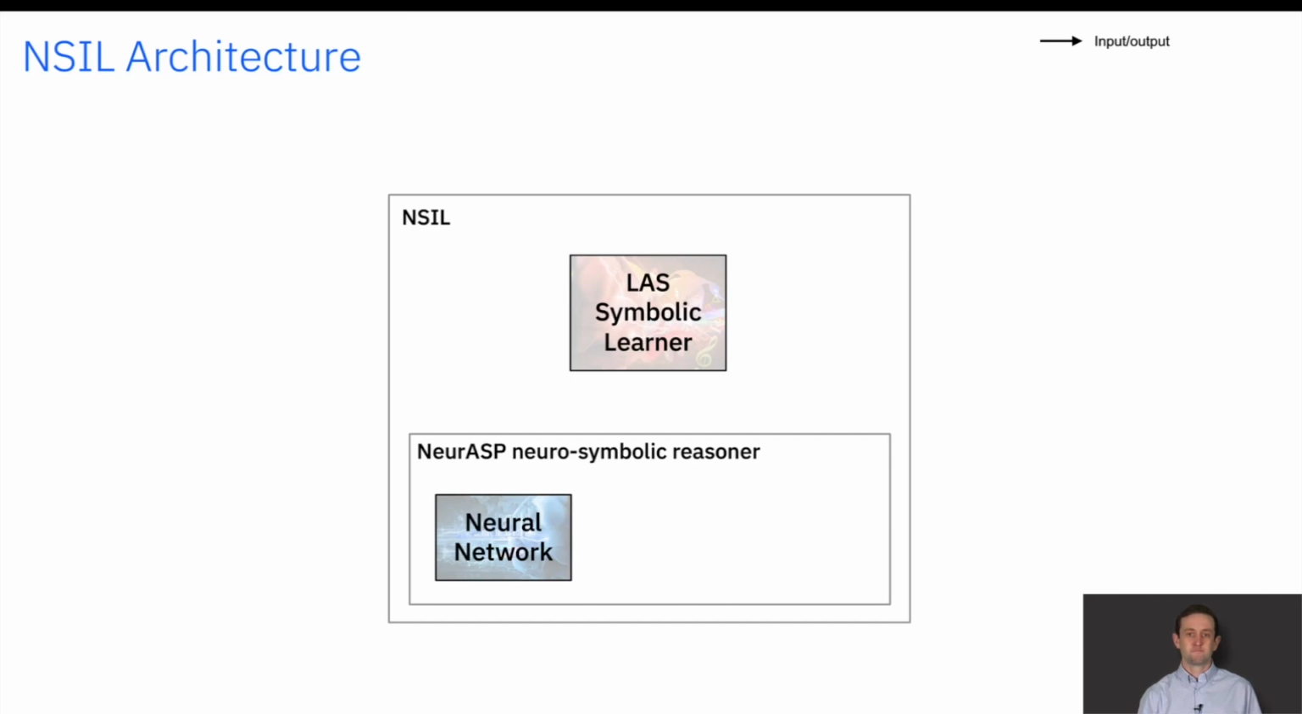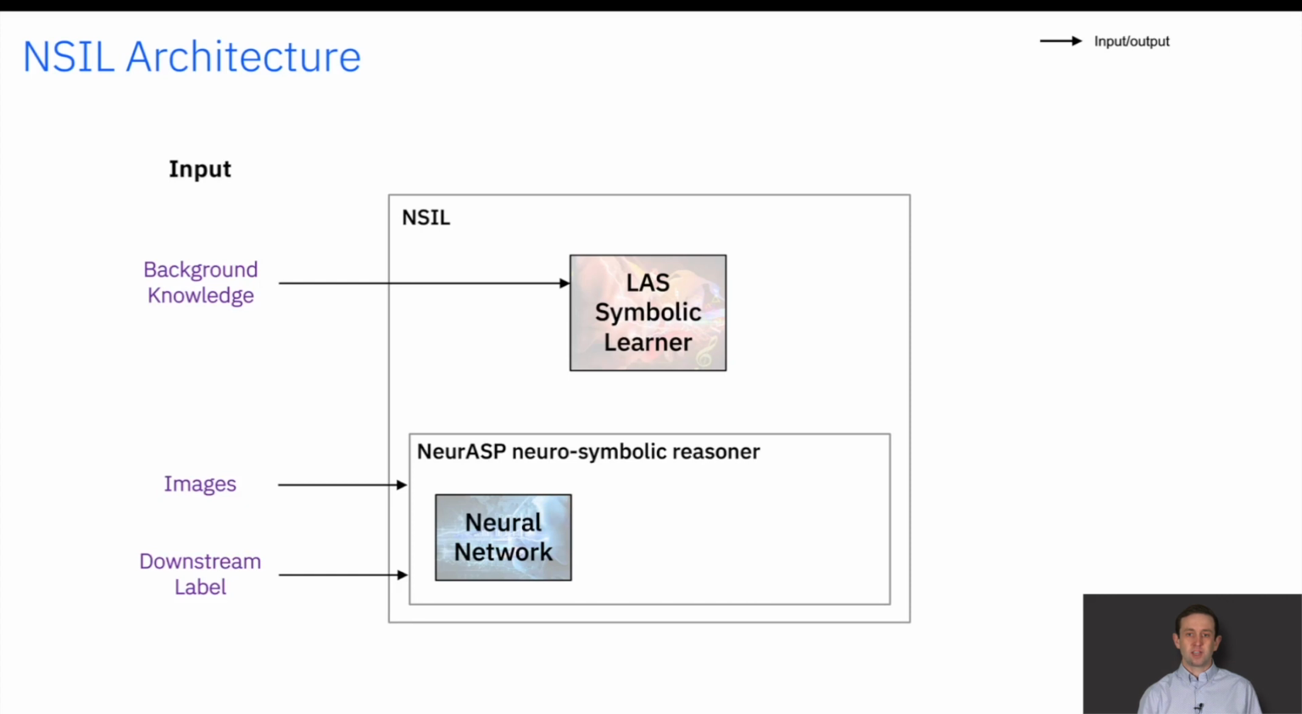As input, we have a collection of images and the target label for a downstream task. We also have a background knowledge, which includes the possible space of latent concepts and a search space of possible rules. As output, we have a hypothesis H and a trained neural network.